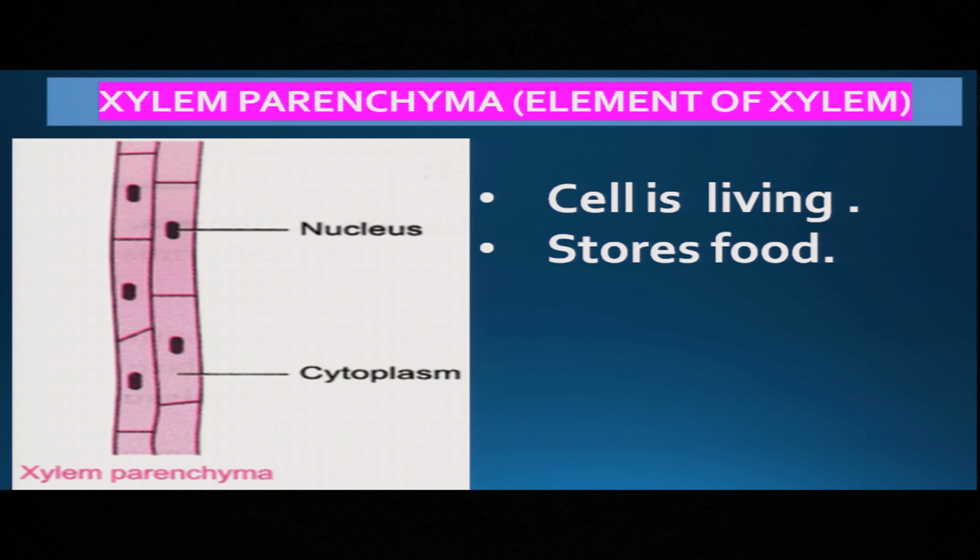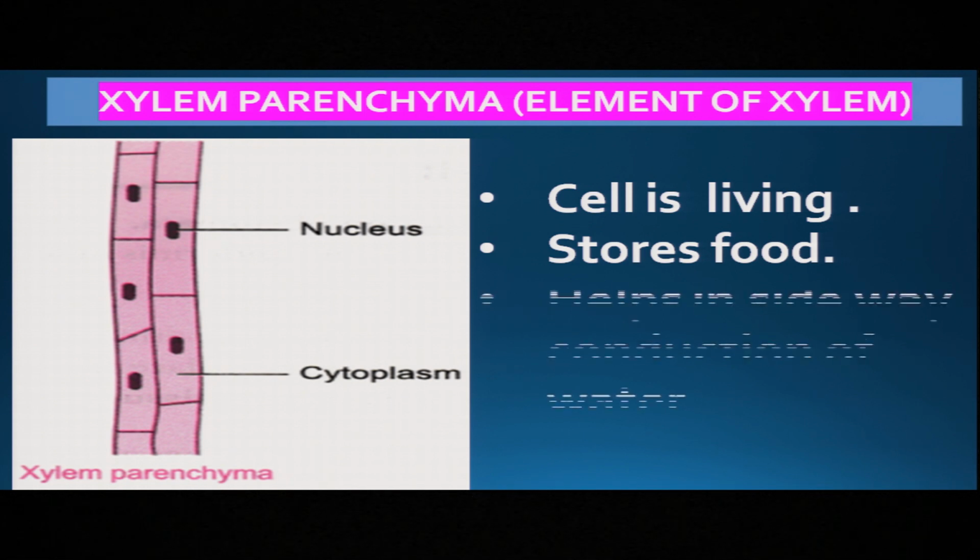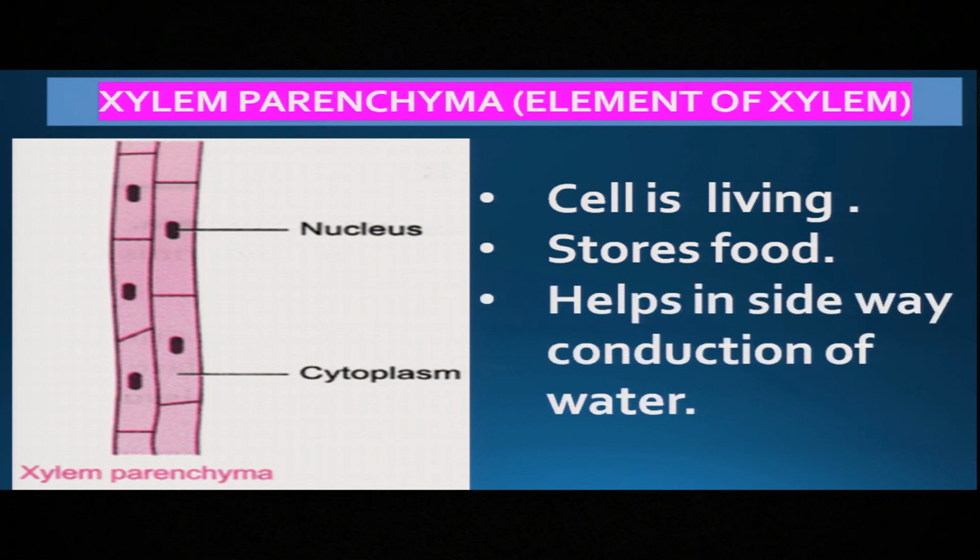What do they do? They store food. Not only that, they also help in sideways conduction of water. Remember, tracheae and vessels transport water vertically, but xylem parenchyma transports water sideways.